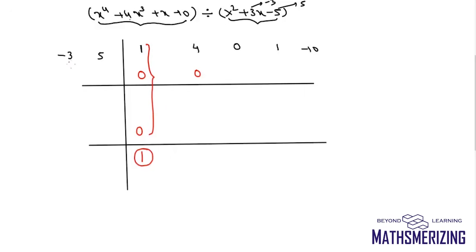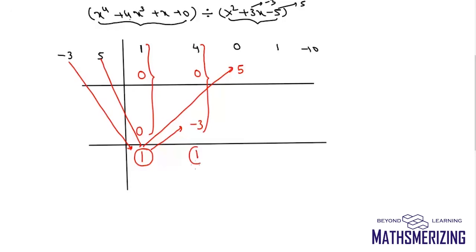Now I'll multiply this one with minus 3, and I'll put the result here, so which is minus 3, and I'll multiply this one with 5, and I'll put the result there as 5. So now I'll add them. So 4 minus 3 is 1, and 0 plus 5 is 5.